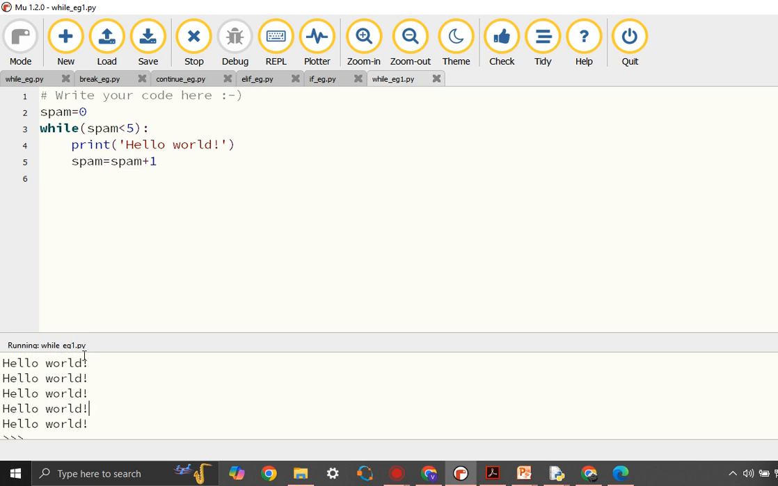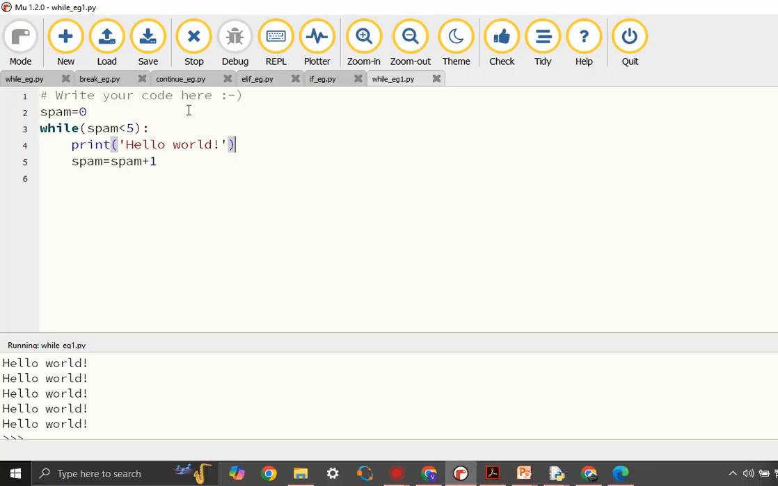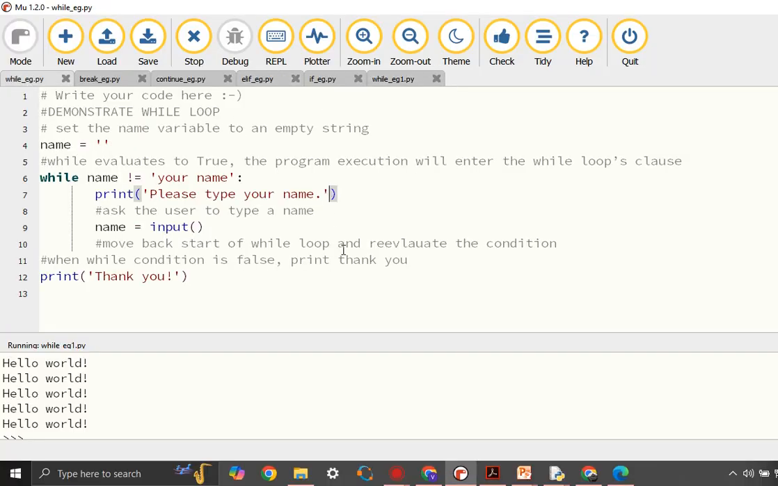So how many times will hello world be printed here? 5 times. For the condition, spam is equal to 0, 1, 2, 3, 4. For these values of spam, that is why 5 times hello world will be printed. Let's do another program using while loop.